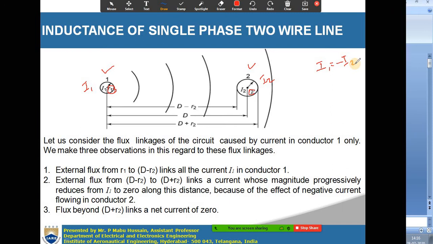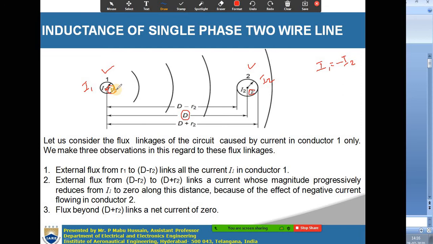So I1 will be equal to minus I2. You can write it like this. The magnitudes of I1 and I2 are the same, but they are in reverse directions. The center to center distance between the two conductors is assumed as D here. So capital D is the distance from the center of one conductor to the center of the other conductor. Each conductor has a radius of R1 and R2.